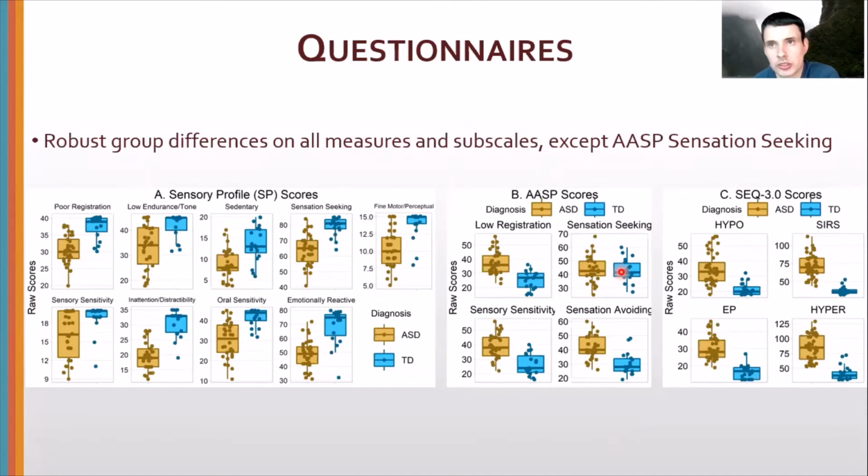We think it has something more to do with the items, because the items don't really seem to tap into necessarily the sorts of things that provoke sensory interest in autistic people, whereas items that seem more closely relevant to that, like those on the sensory interest scale of the sensory experiences questionnaire, are showing robust group differences. So this is probably reflecting that the sensory profile was not primarily designed for use in autism, whereas measures like the sensory experiences questionnaire were.